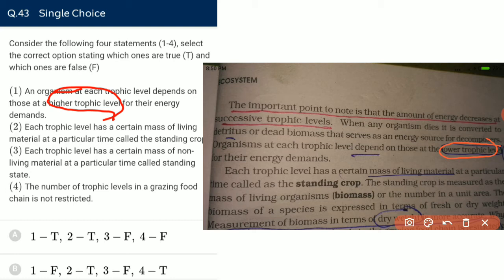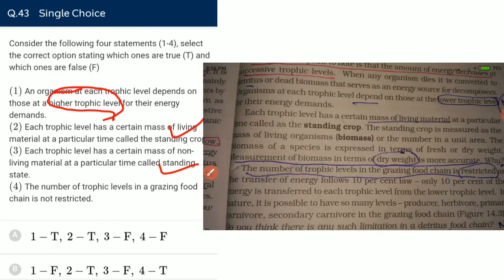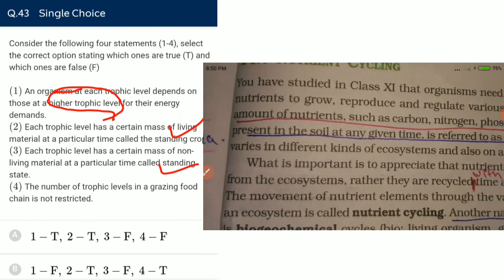So each trophic level has a certain mass of organic matter or material which is known as a standing crop. Living mass, standing crop. Each trophic level has a certain mass of living crop at a particular time known as standing crop. Yes, it is correct. Each trophic level has a certain mass of non-living material at a particular time known as standing state. Yes, non-living means nutrient, and nutrients are standing state. Nutrients constitute the standing crop? No, nutrients constitute the standing state.